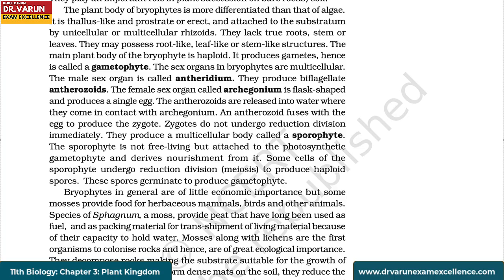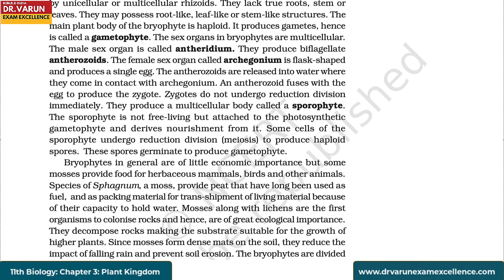Zygotes do not undergo reduction division immediately. They produce a multicellular body called a sporophyte. The sporophyte is not free living but attached to the photosynthetic gametophyte and derives nourishment from it. Some cells of the sporophyte undergo reduction division, that is meiosis, to produce haploid spores. These spores germinate to produce gametophyte.